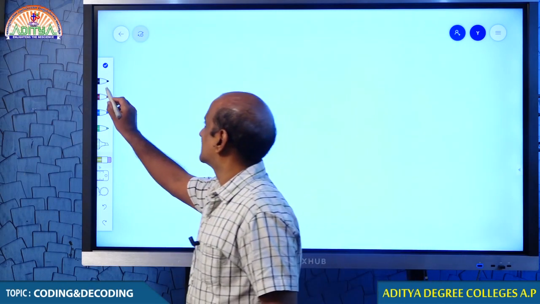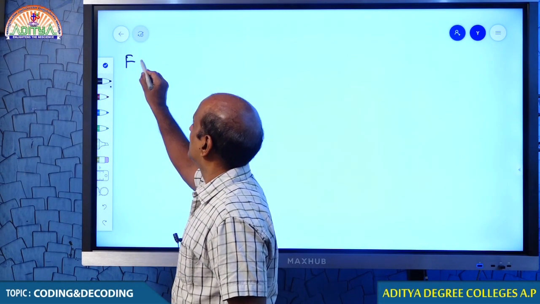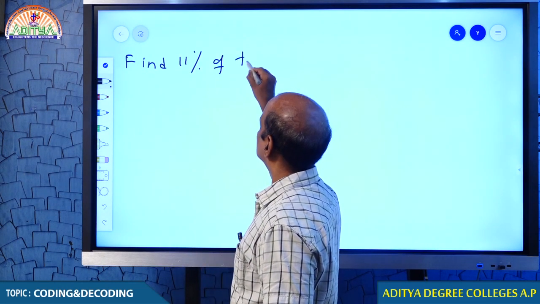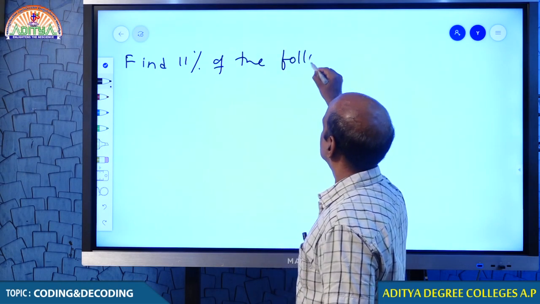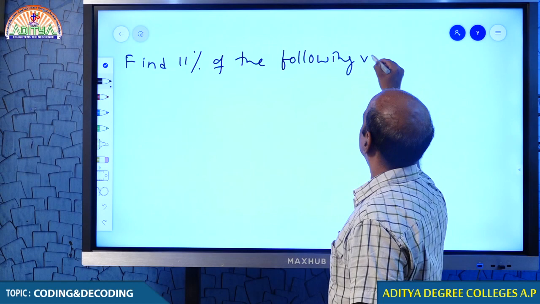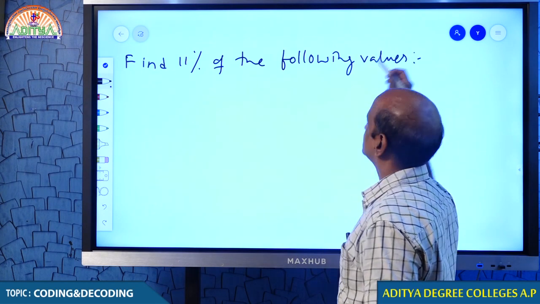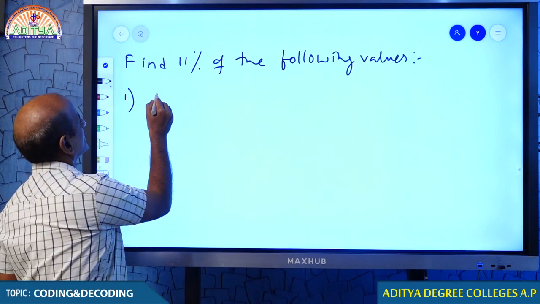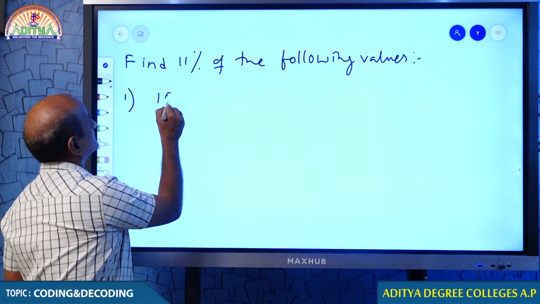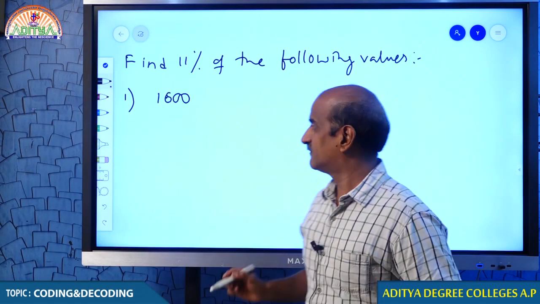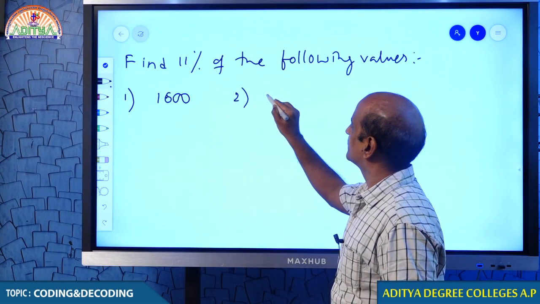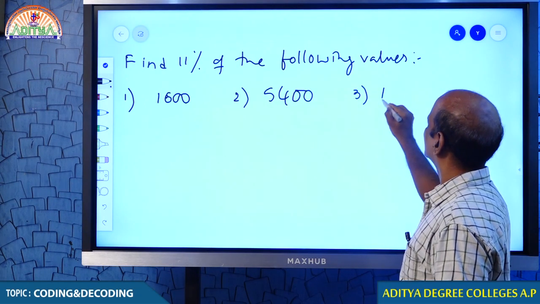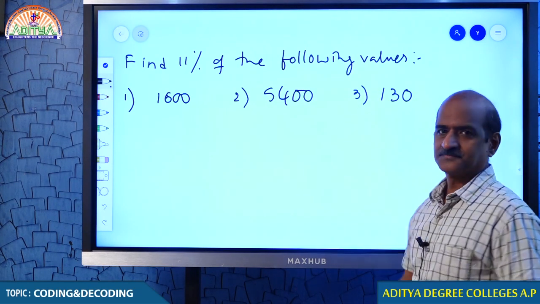Come on, man, come on. Just look at that. Model number 2. Find 11% of the following values. 1600, you have to find 11% of 1600. 5400, come on student. 130. Go ahead.